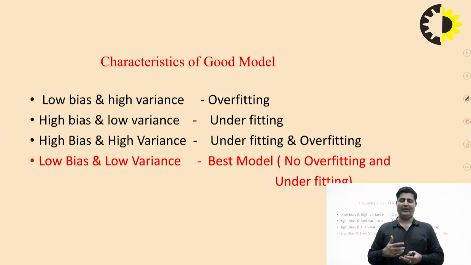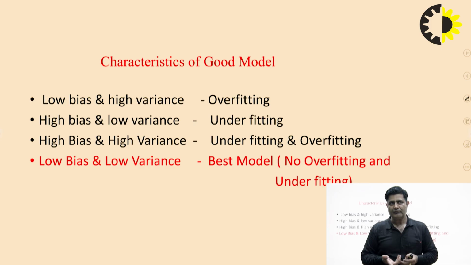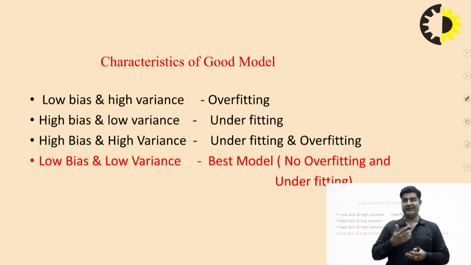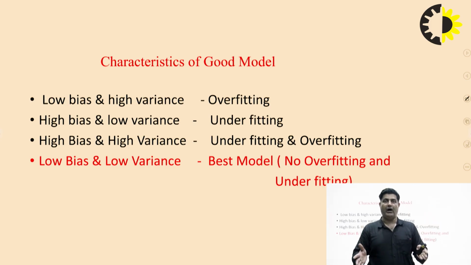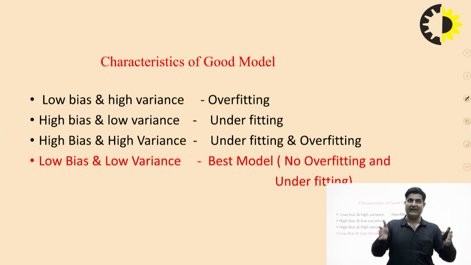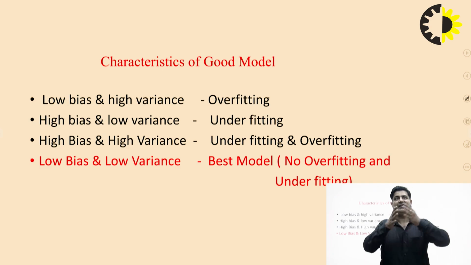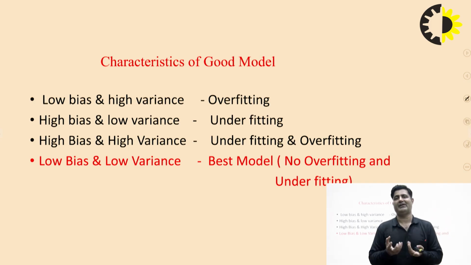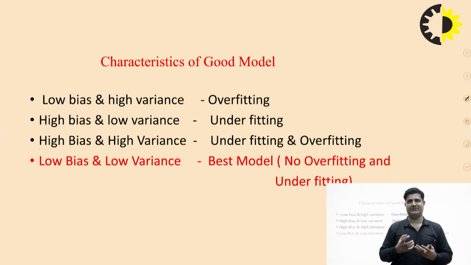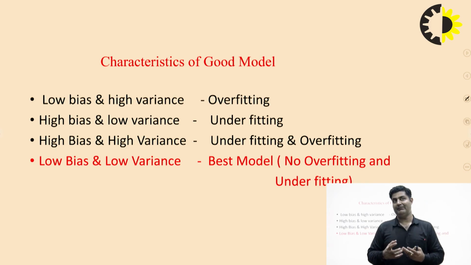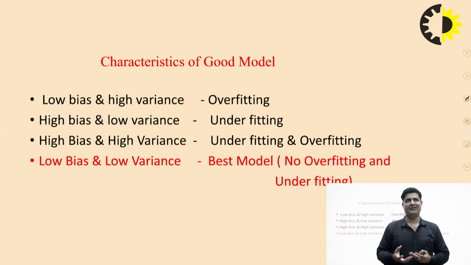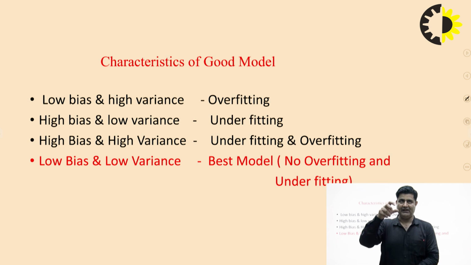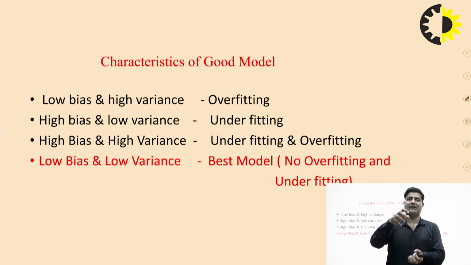When we design a model, after designing we first have to check the model on the train data. Then we have to check the model on the test data. If the difference in the output performance of the train data and the test data is very high, then the model has high variance. So we have to design a model in such a way. If the difference is very high, it means the model has an overfit problem, because the difference between the train accuracy and the test accuracy is very high.